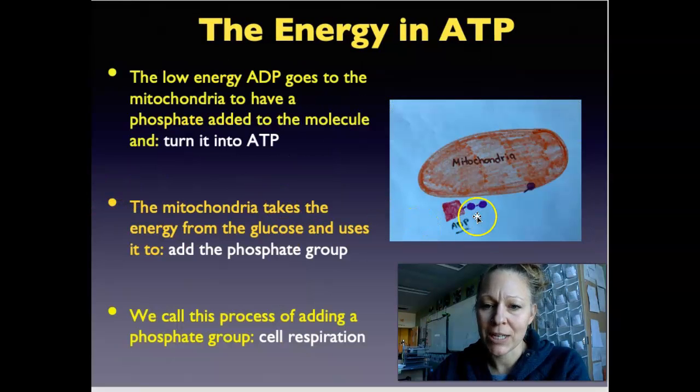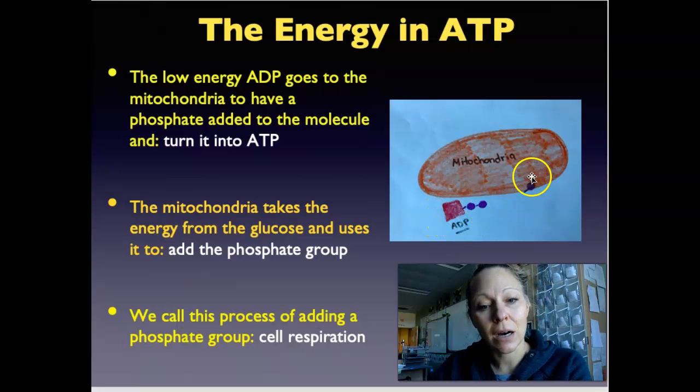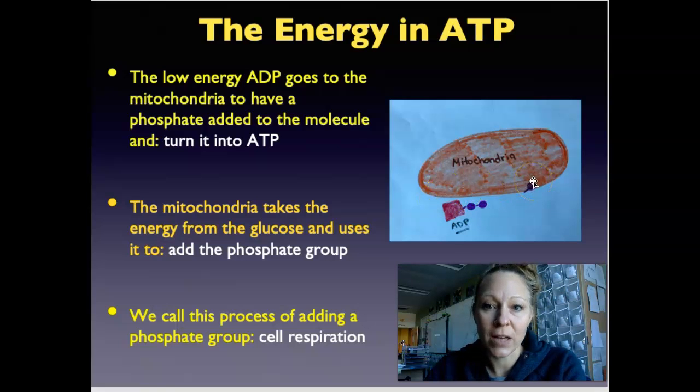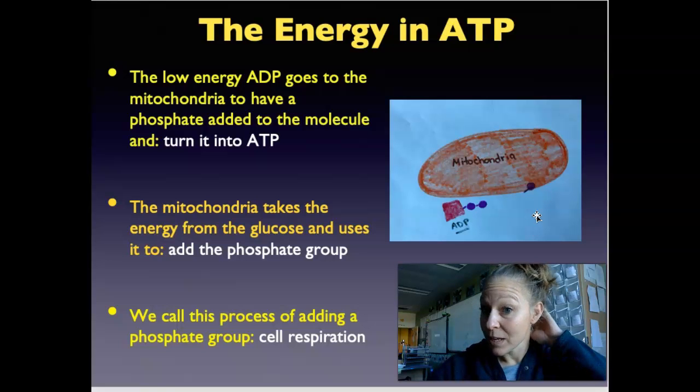So the low energy ADP, or adenosine diphosphate, is going to go to the mitochondria to get its 3rd phosphate group back, or to have a 3rd phosphate group added on. So here you can see the phosphate group. The ADP goes to the mitochondria and it gets recharged there. And that's why when we're in 7th grade, we call the mitochondria the powerhouse of the cell, right? Because it fuels the cell, it gives the cell energy. And really what it does in our high school level definition is convert chemical energy from the bonds of glucose to chemical energy in ATP.